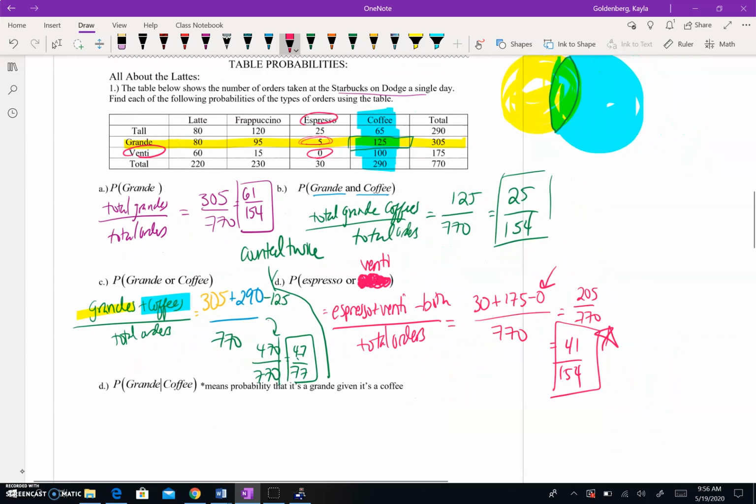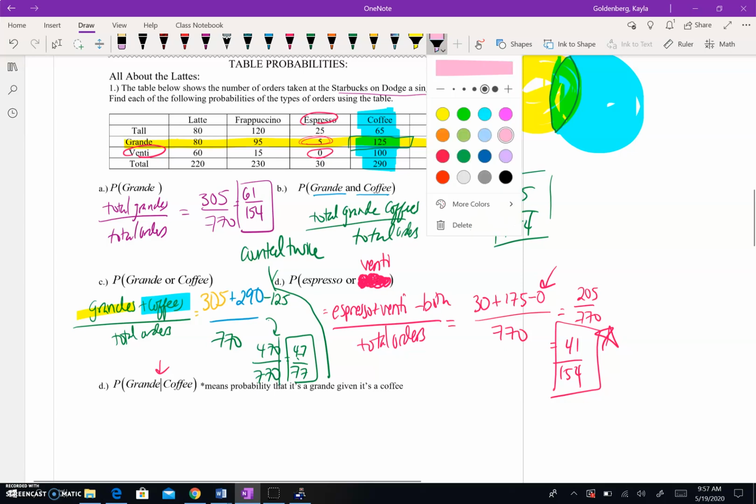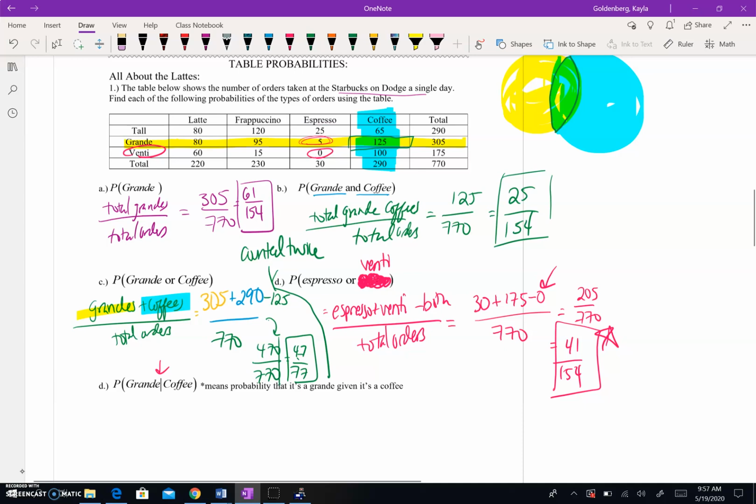Okay. And this last one has a symbol, and you'll see this as you continue in math. What that means, if I read it phonetically in words, it's asking me what is the probability that you have a grande size given that you're only considering the coffees. So what that means is I'm only considering coffees. I'm going to just switch my highlighter just so I can leave the old highlights there that we were discussing, and I'm just going to erase this just so we have that old idea there to look back at.